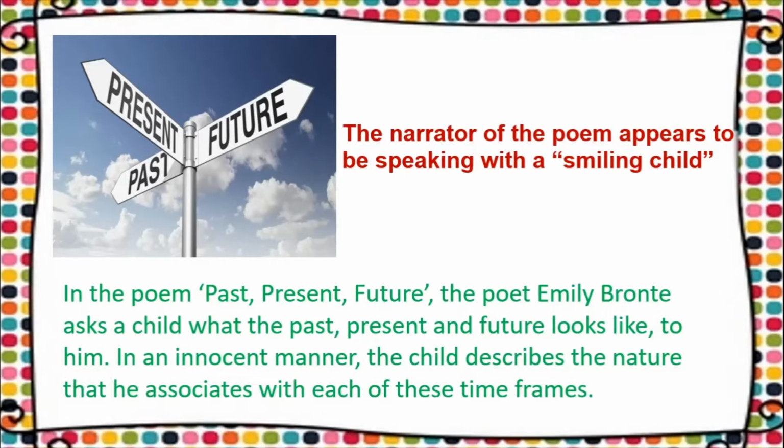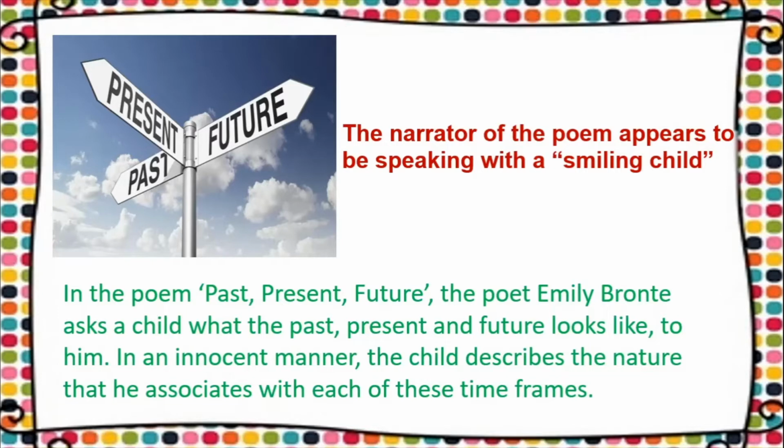Time frames means there are certain things in nature which he thinks are connected to the past. There are certain things in nature which are similar to the present phase of his life, and there are certain phenomena in nature which indicate the future of the life of this particular child. Okay, so this is the idea generally of the poem.